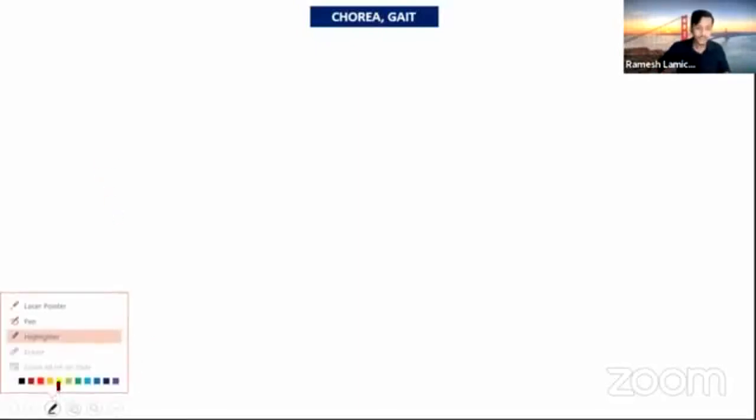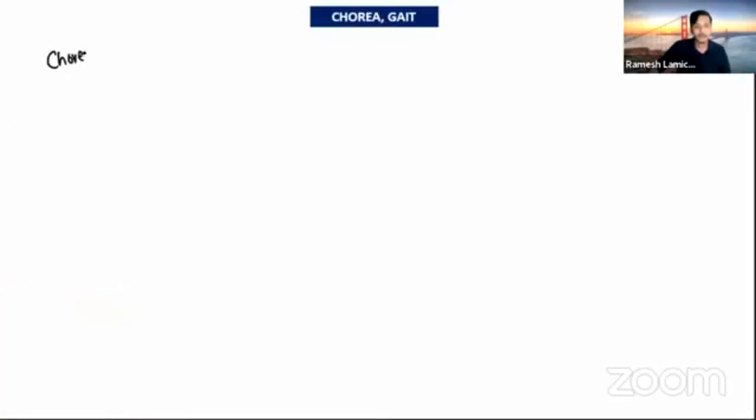Now let's move on to chorea and gait. So what is chorea? Chorea is involuntary, purposeless, jerky movements of the limbs. Chorea is the Greek word for dance.